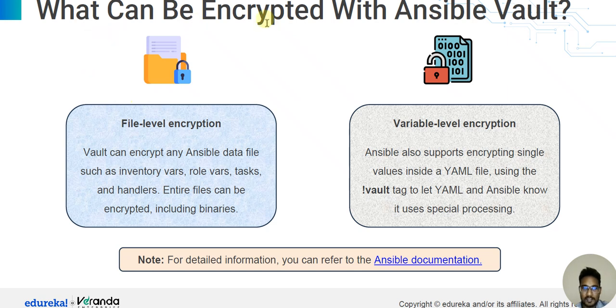Next topic is what can be encrypted with Ansible Vault. File level encryption and variable level encryption. Two types of encryption. Number one is file level encryption. Number two is variable level encryption.